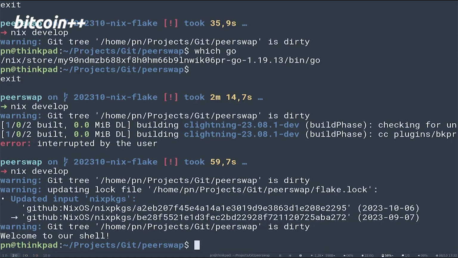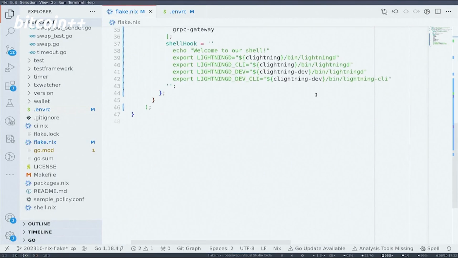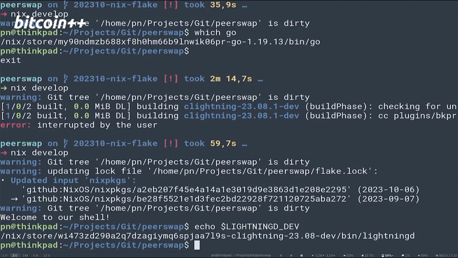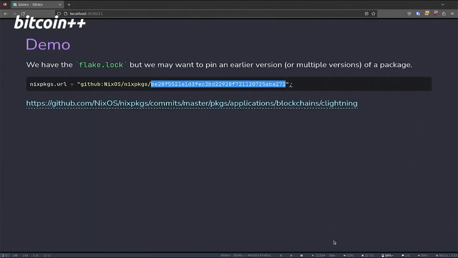Now we can, what did I call this? Lightning something. Lightning d_dev. And we can see that we changed the name, and if we recall this, it also has changed the name here. That's also something that I find pretty amazing.